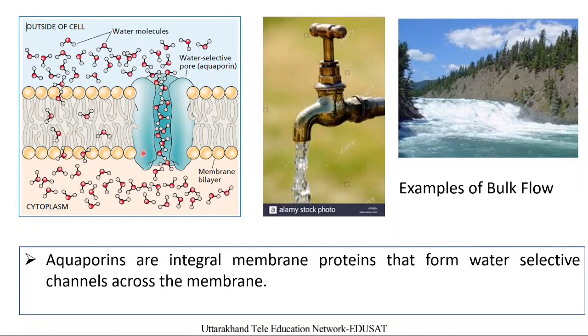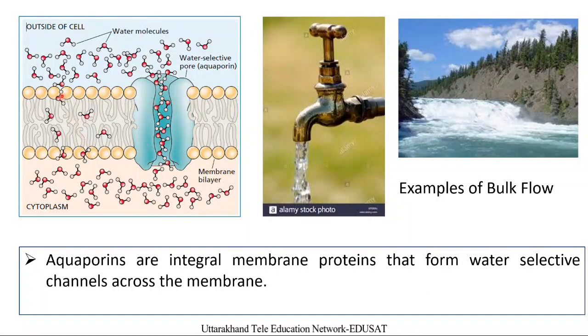These are protein channels, and the inside cavity of these protein channels is made up of hydrophilic amino acids. So water molecules can easily pass through these transmembrane proteins, known as aquaporin.